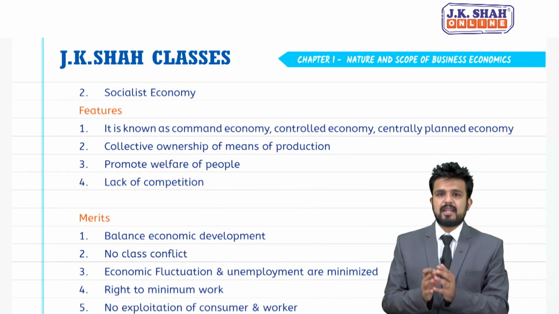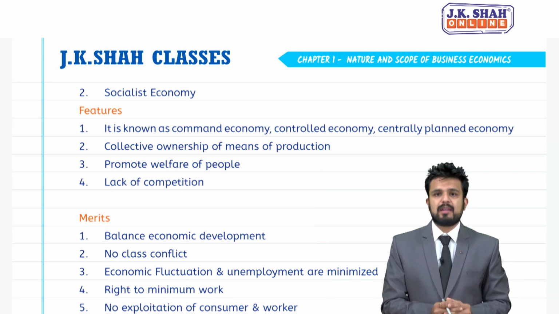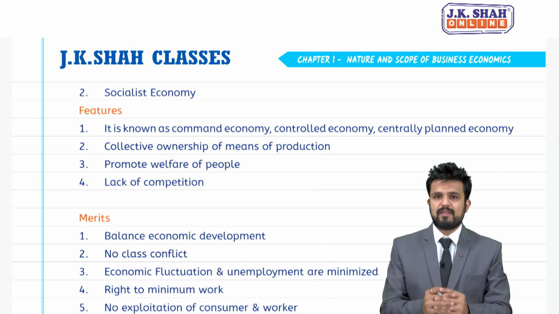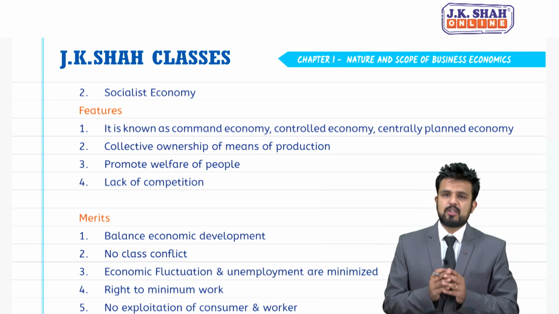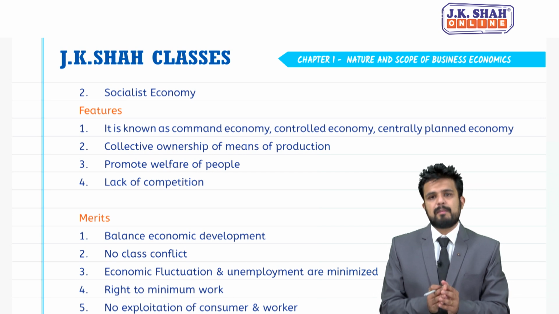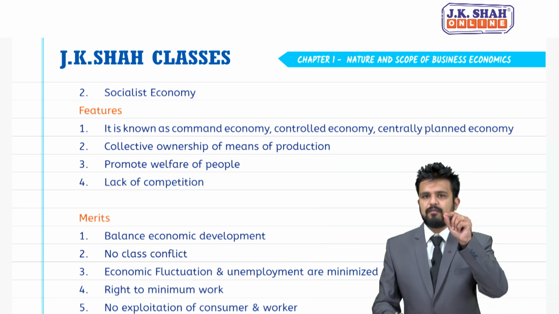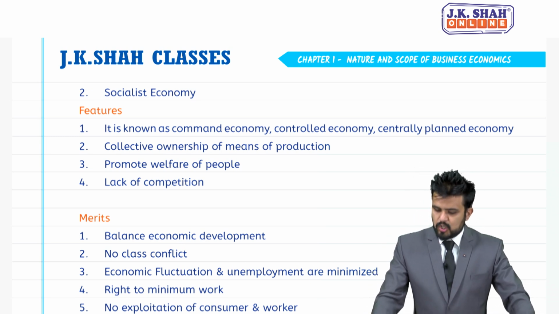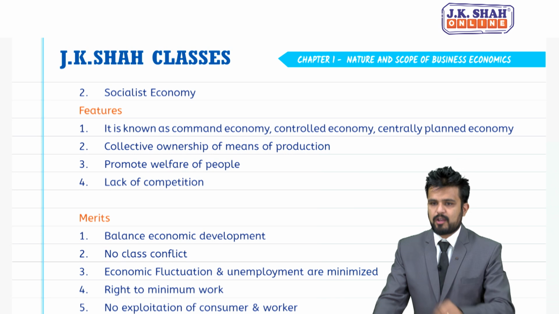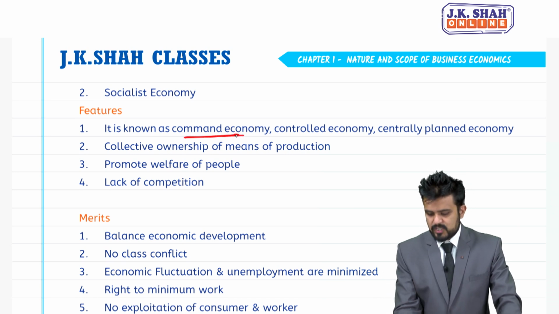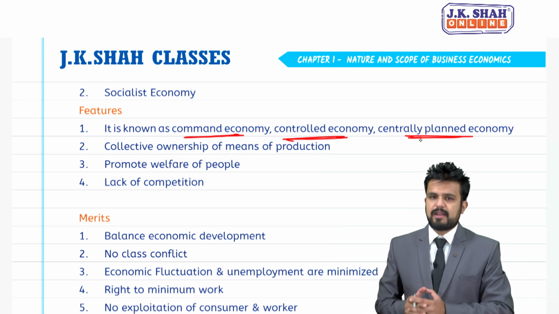Now coming to the second type of economic system, that is socialist economy. In capitalist economy, there was more of private and very little government control, as we had seen, but in socialist economy, everything will be managed by government. So government role will be major here, private will play a very minor role. It is known as command economy, controlled economy, centrally planned economy. Very important, please remember these 3 words: command economy, controlled economy and centrally planned economy.